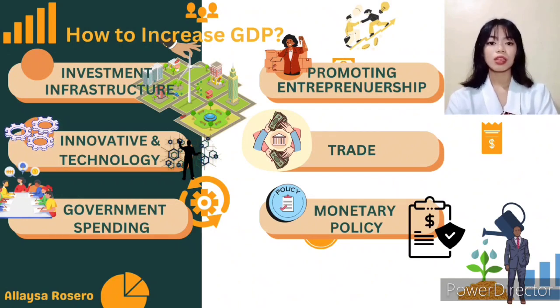Last but not least, here's monetary policy. Central banks can adjust things like interest rates to influence spending and investment. It's like the conductor of an orchestra, guiding the rhythm of the economy. So in conclusion, these strategies work together like different instruments in an orchestra to create a harmonious and growing economy. Keep in mind though, it's not one-size-fits-all. Each country needs a balanced approach for sustained and inclusive growth.